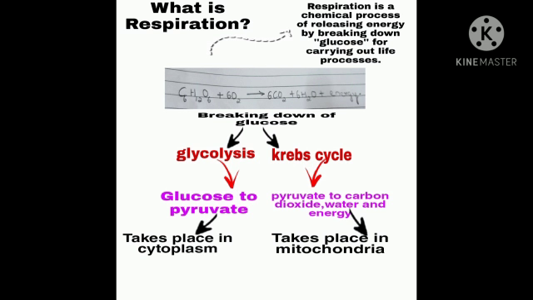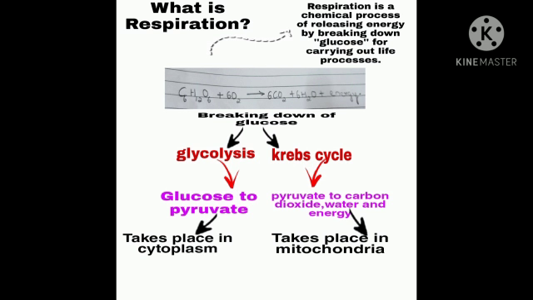So next we will learn about 5 important points about this chemical reaction in respiration. So first thing is, it yields energy inside the cells. It is also called cellular respiration or tissue respiration, as it takes place inside the cells. Breakdown of glucose is not a single step. It is a series of chemical steps. Mainly 2 steps will take place, which are divided further into various steps. That is not needed now. We will just learn about the 2 important steps of respiration.